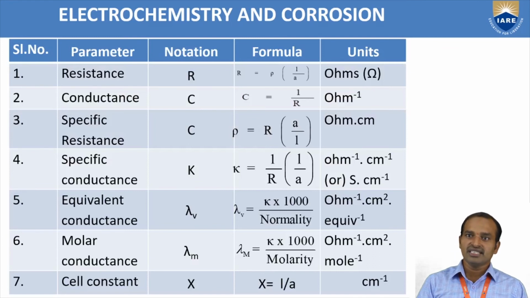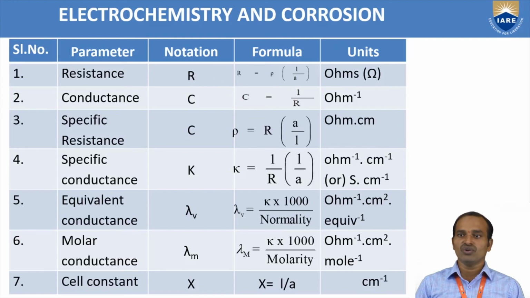Resistance is denoted as R, R is equal to rho into L by A. Conductance C is equal to 1 by R. Specific resistance rho is R into A by L, and specific conductance K is equal to 1 by R into L by A. Equivalent conductance lambda EQ is K into 1000 by normality N. Molar conductance lambda mu is K into 1000 by molarity.